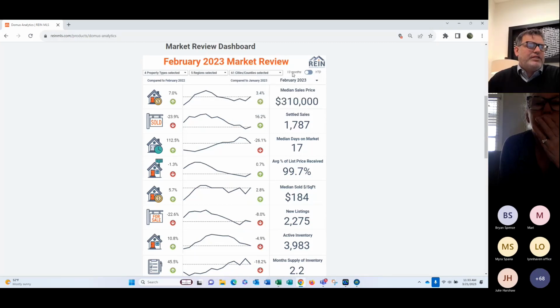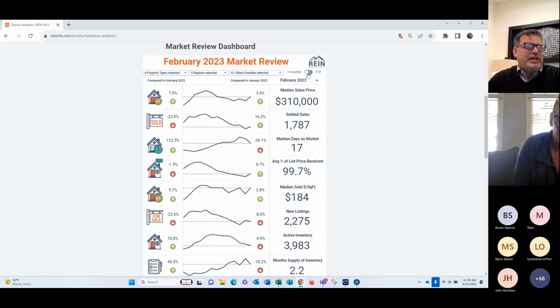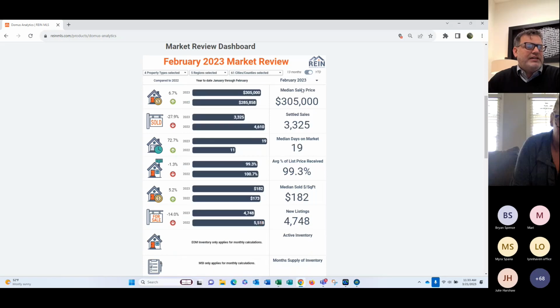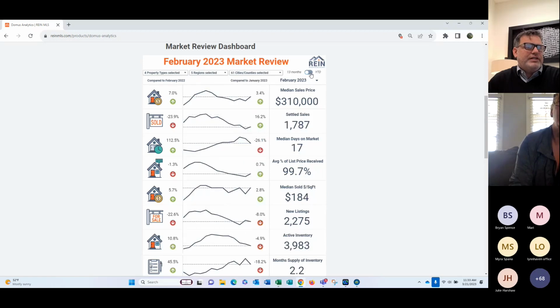So we have here a 13-month calendar. This is compared to February 2022, February 2023 numbers. So again, comparing from February 2022 to February 2023, here are the numbers. If I change this, I can get year to date. Now you will see year to date February 23 compared to the February 22 date, there's your year to date numbers. So I'm going to change back to 13 months.